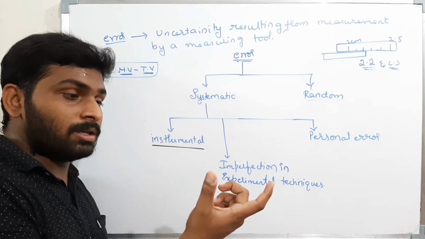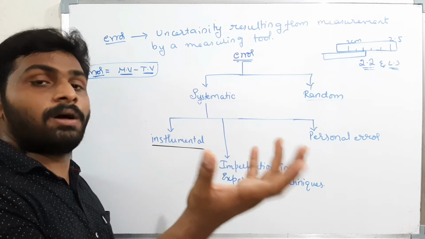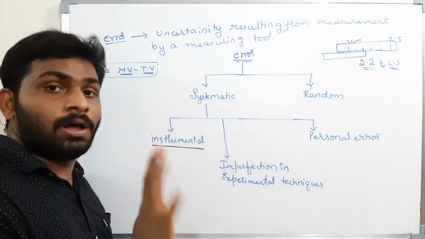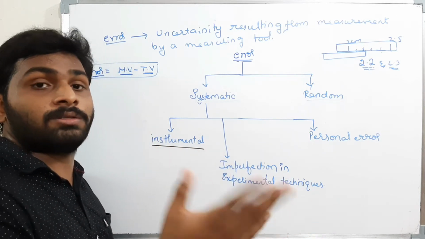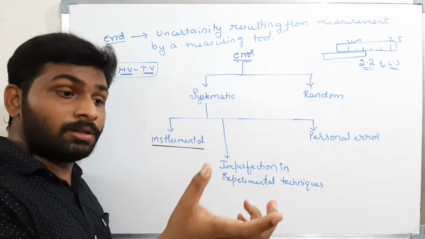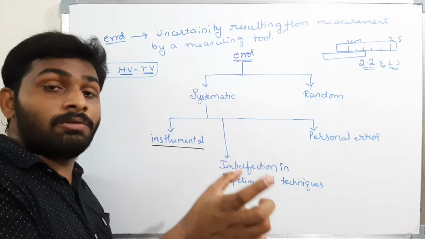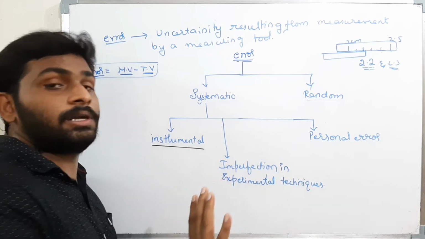This is the best example. If I want to measure the mass of a small 1 gram of gold, can I measure it by physical balance? I can't. I have to use a separate instrument used to measure gold. If I use a physical balance, I won't get the readings. If the way of measuring is different, you will get different errors. Those errors are nothing but imperfections in experimental techniques.